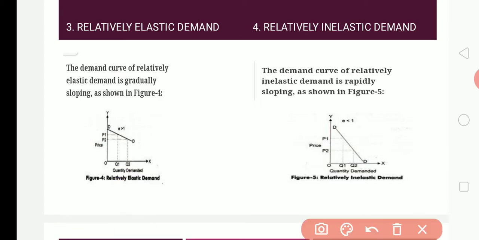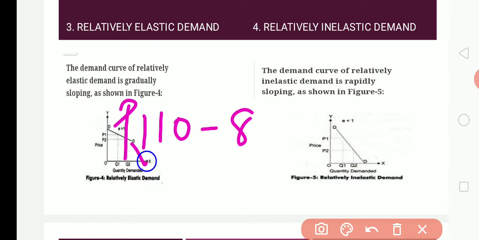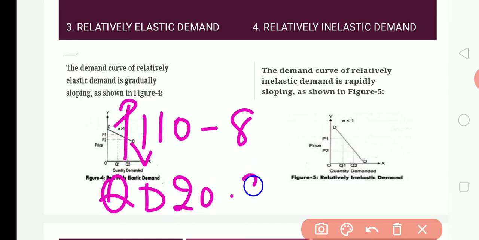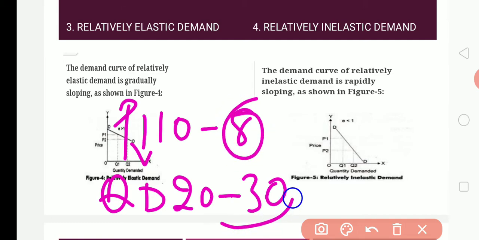What happened to the price from 10 to 8? The price has fallen. Price was less. The quantity demanded went from 20 to 30. See the numbers here? A small change in price leads to a greater change in demand. So it is said to be relatively elastic demand.